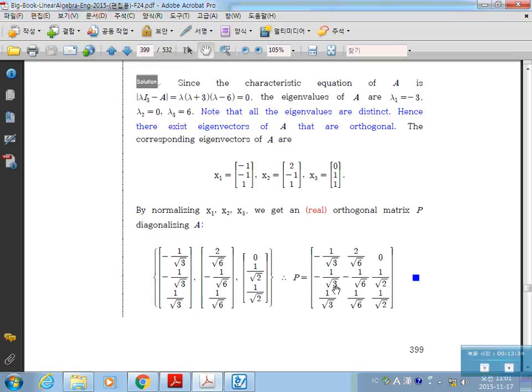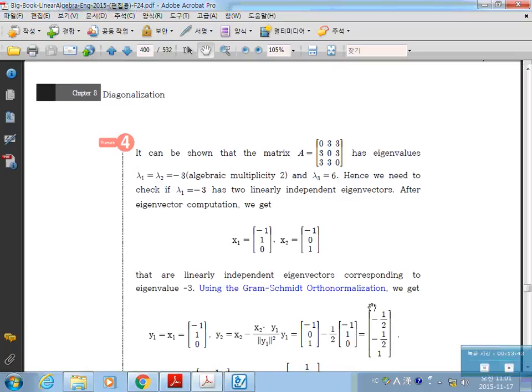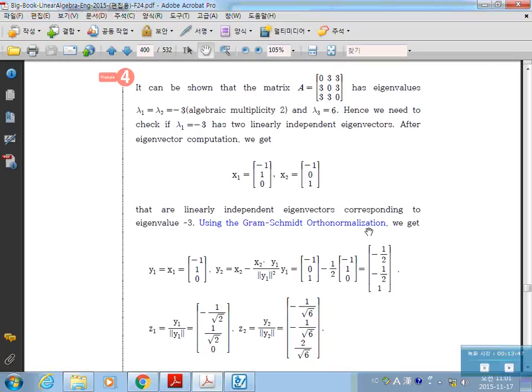That's it. So find the eigenvalues and find the corresponding eigenvectors when you have a symmetric matrix. Then they must be orthogonal. If the eigenvalues are distinct, then just normalize them to form the orthogonal matrix P.